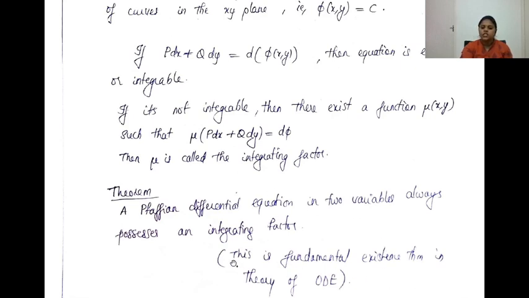This comes from the fundamental existence theorem of ordinary differential equations. We are not seeing the proof for that. So for a system of equations in two variables, or a Pfaffian form in two variables, it will always be integrable. That is, there will always be an integrating factor which will help you to find the solution.